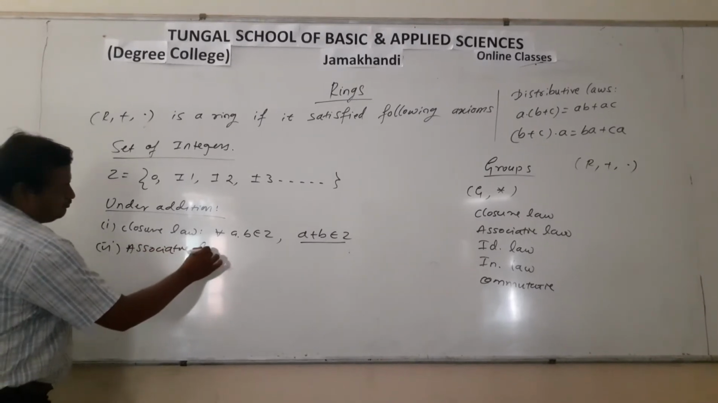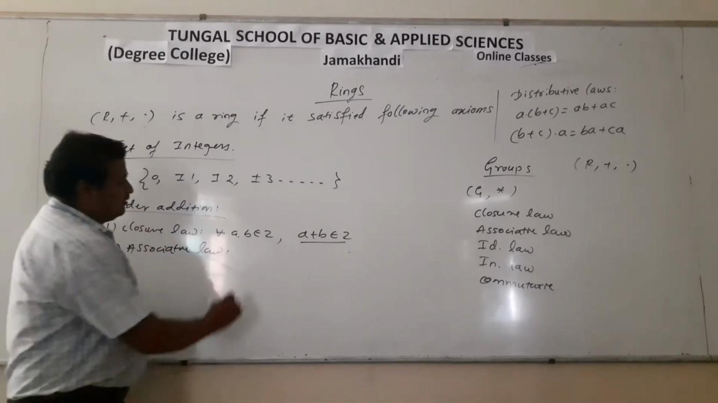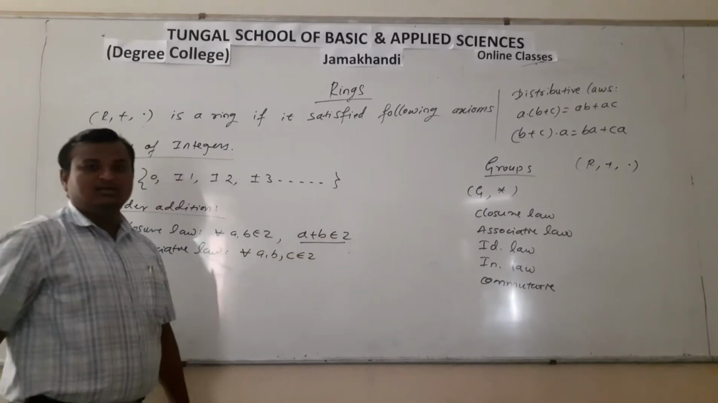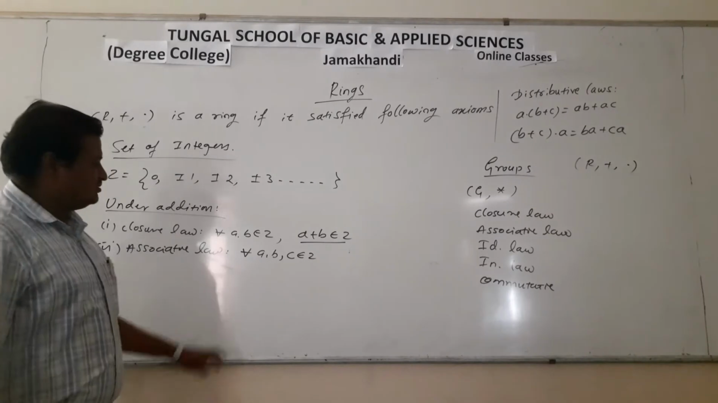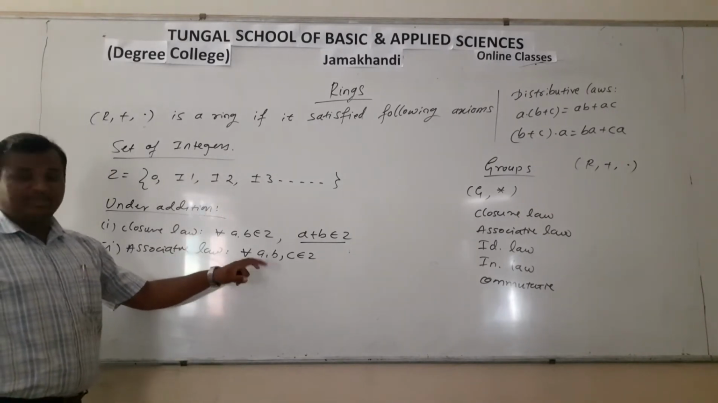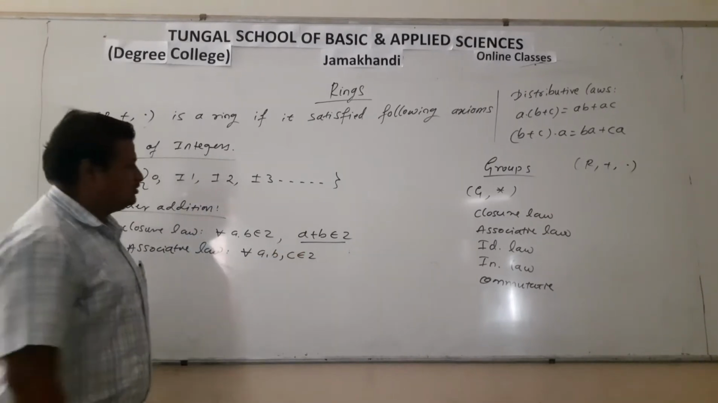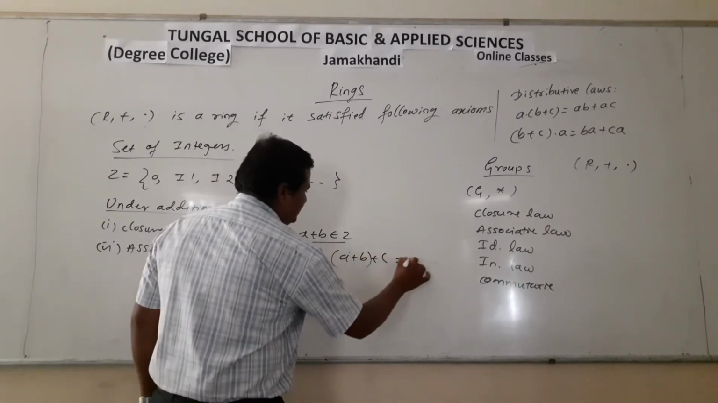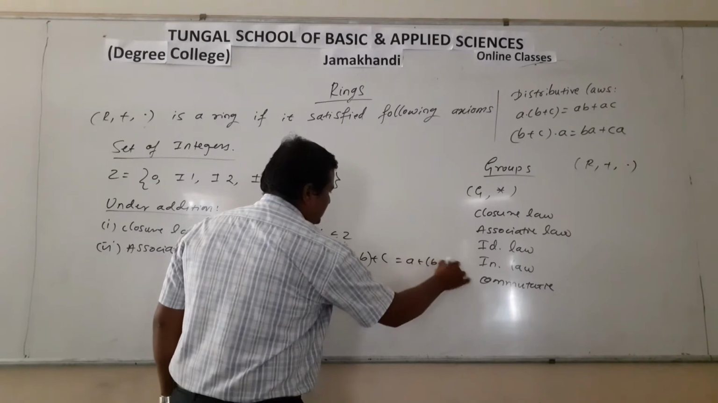We know that the binary operation addition follows the associative law. So here consider the three elements a, b, c belongs to Z. Then (a plus b) plus c is equal to a plus (b plus c).